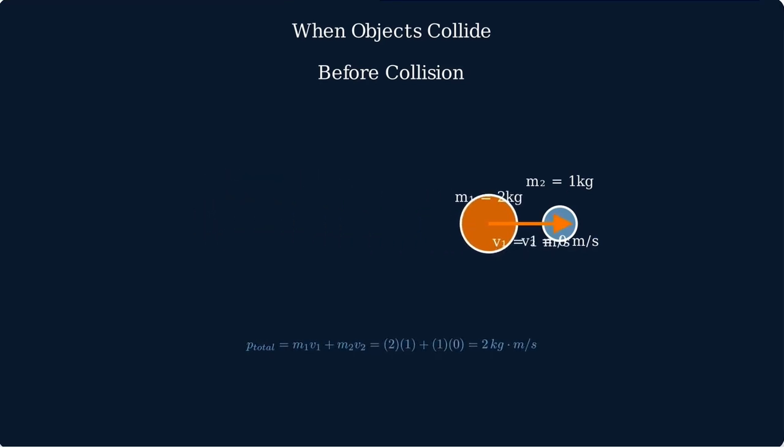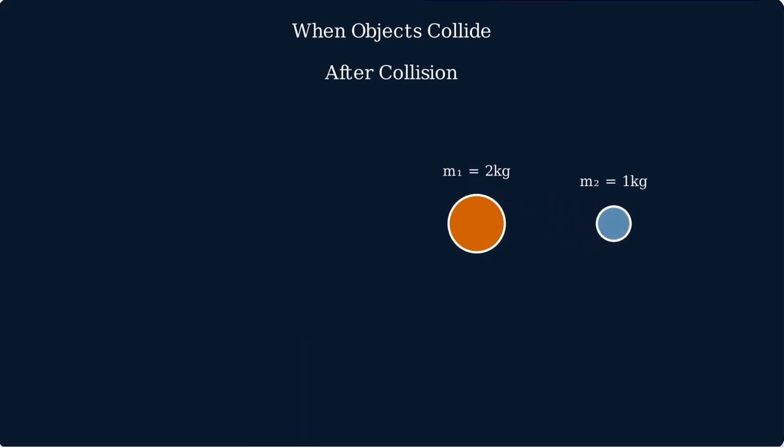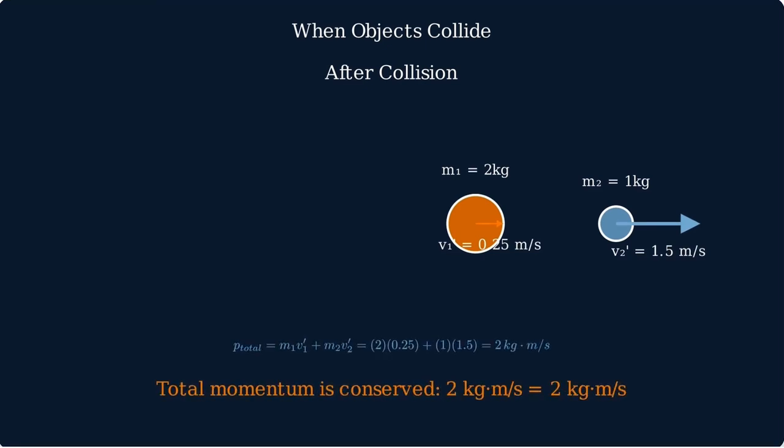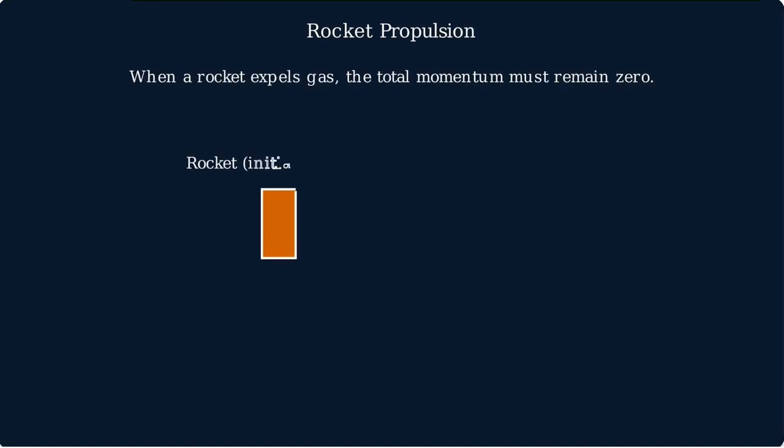Let's see what happens when these objects collide. After the collision, the objects have new velocities, but the total momentum remains the same. As we can see, the total momentum before and after the collision remains exactly the same, perfectly conserved at 2 kilogram meters per second. The conservation of momentum explains many everyday phenomena, including how rockets work.